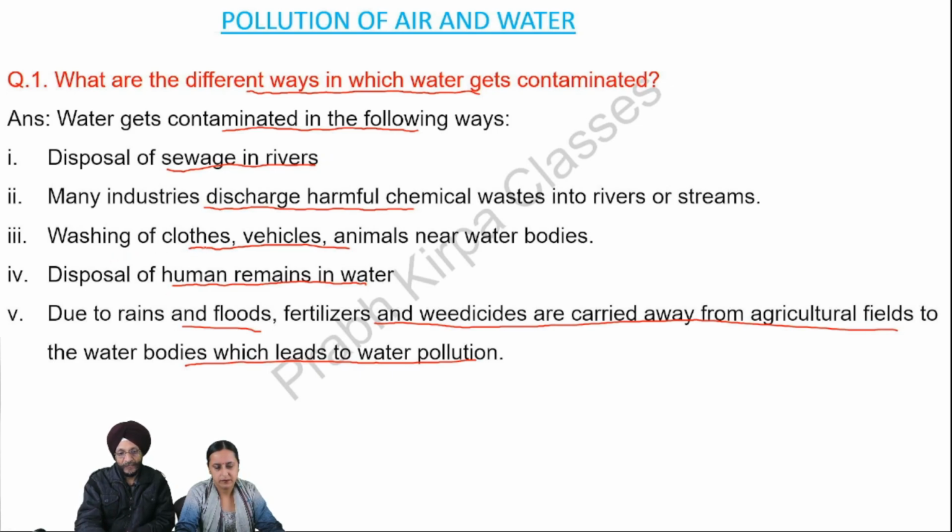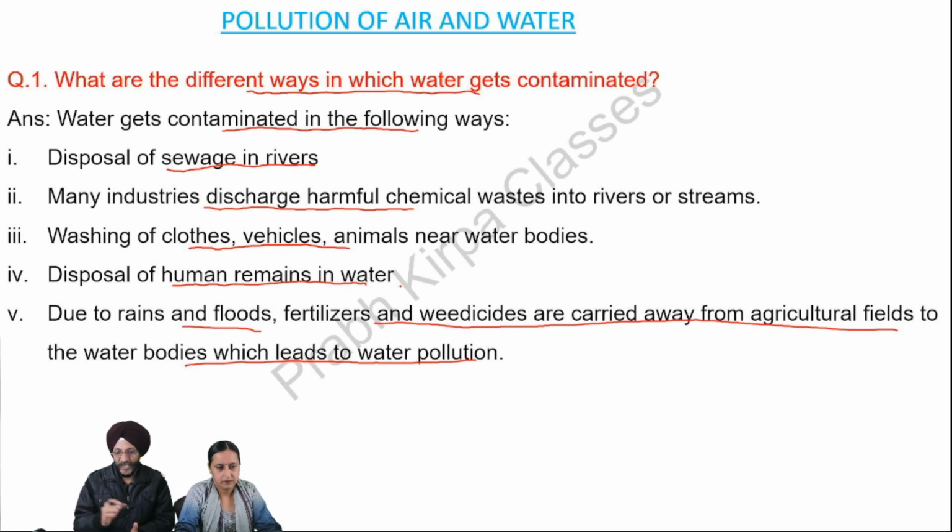At certain places, clothes, vehicles, and animals are washed near water bodies, which may be a river or canal, and in this way, water also gets contaminated. At certain places, when a person dies, the remains of the human being are disposed of into the water, which is also contaminating water.